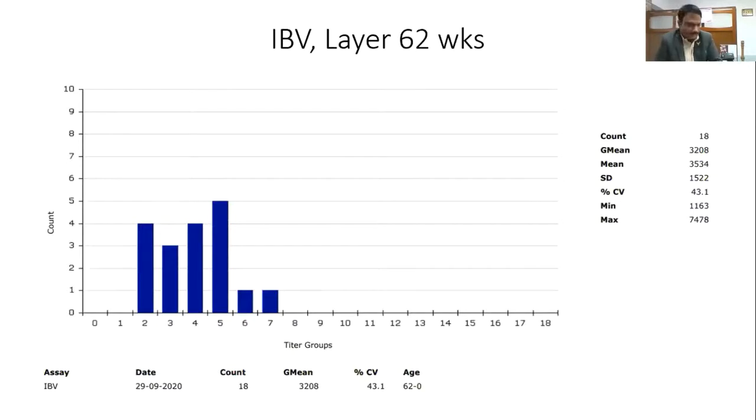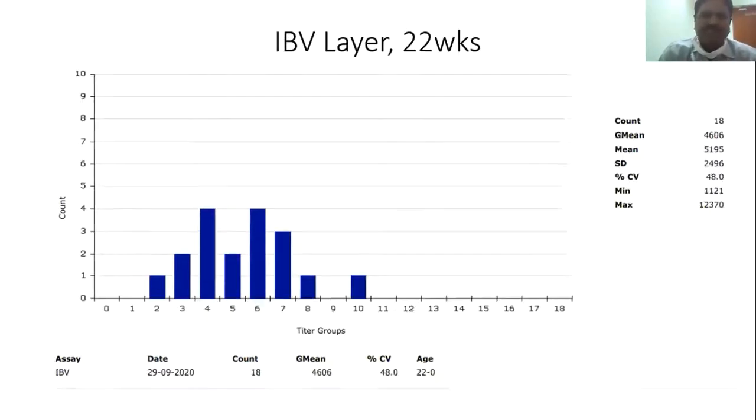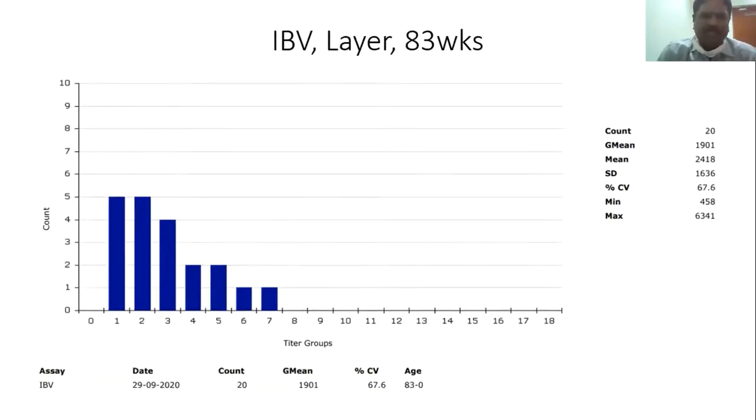Thank you. Then another one is another IB layer flock showing mean titer 3,500, and the CV percentage is, of course, these are also protective, but in a medium range. Then I will skip. This is another layer flock, 83 weeks old. The mean titer is 2,400. For this particular age we consider these titers low. I think it is better to go for vaccination.